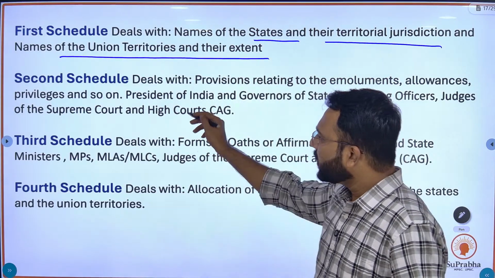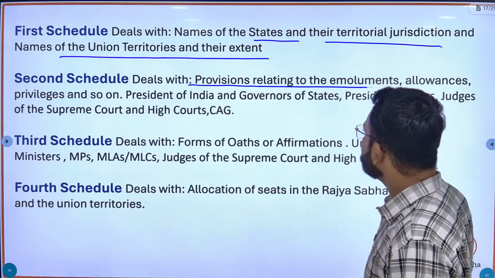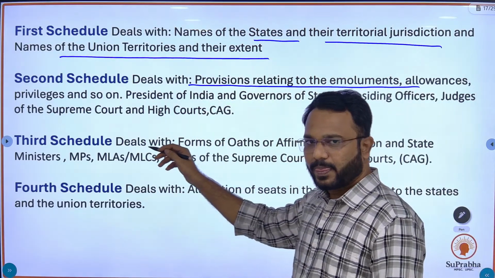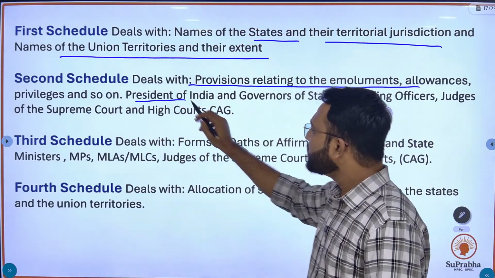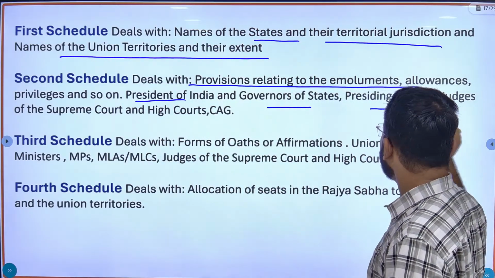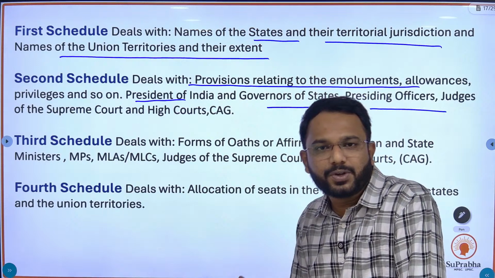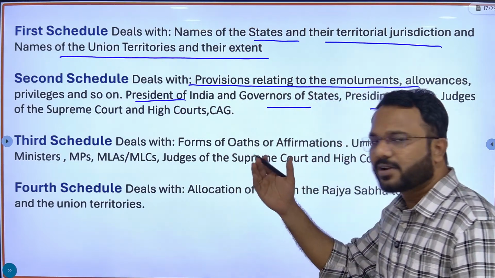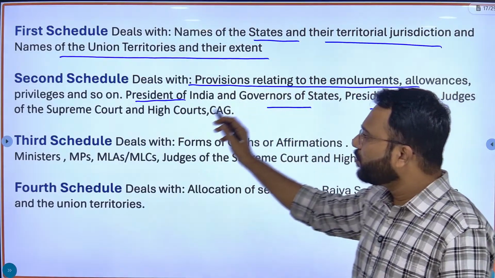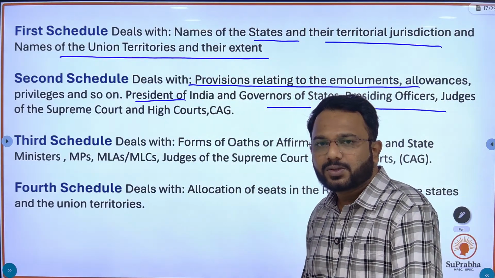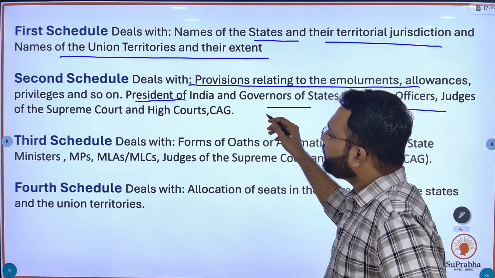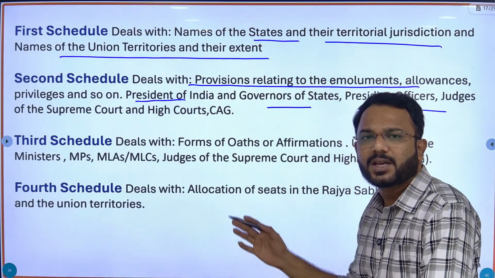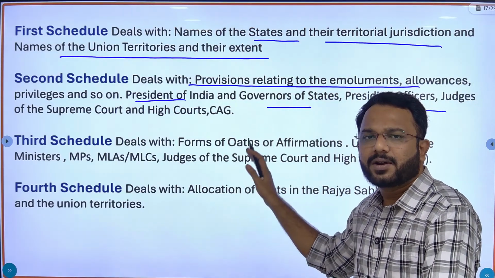In the second schedule, it deals with the provisions related to emoluments, allowances, privileges and so on of which persons? President, governors, presiding officers, that is speaker, deputy speaker, chairman, deputy chairman of legislature of central and state, judges of Supreme Court and High Court. So in this second schedule, the salaries, allowances, emoluments and privileges of these said persons are mentioned.